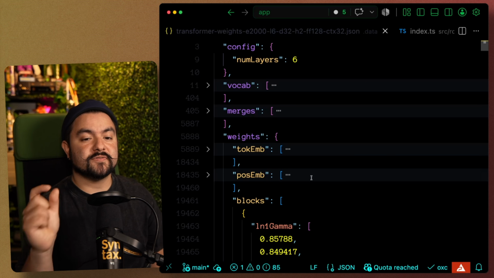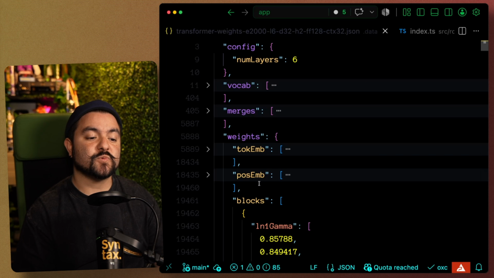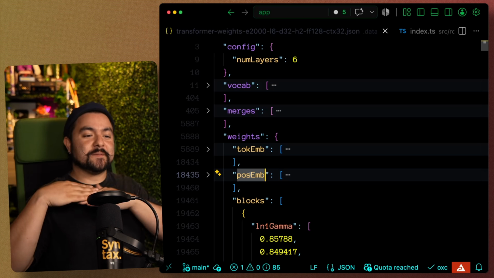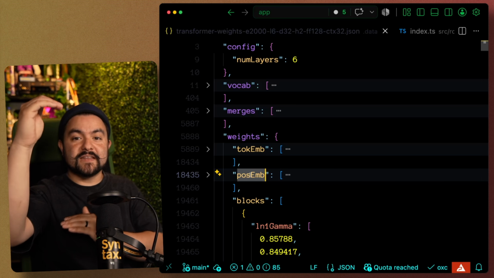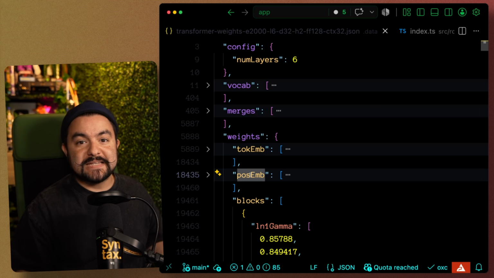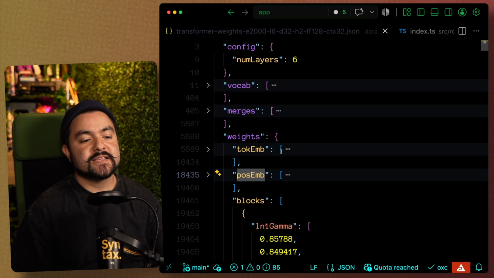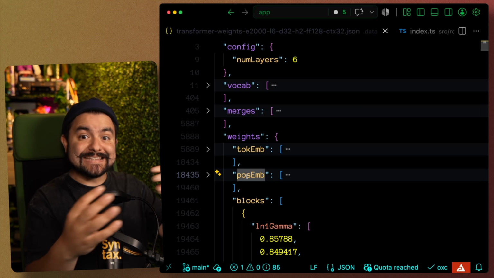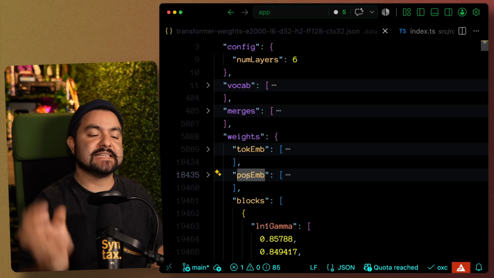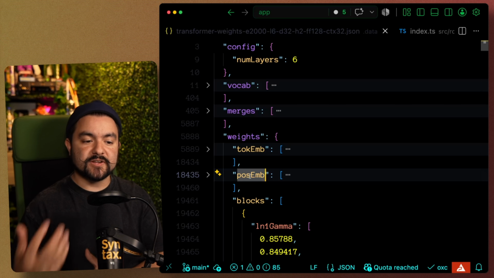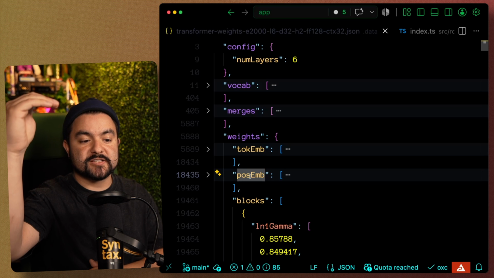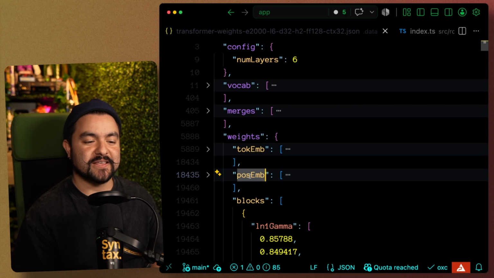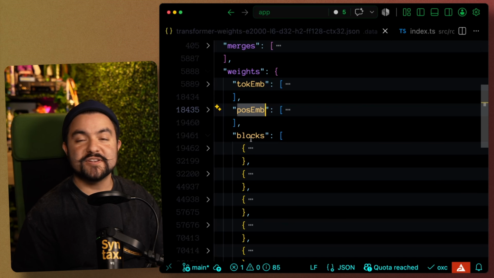Now, we have a separate embedding model for this transformer, and it has embedding weights as well as positional weights. So the input and output to this transformer is literally the list of every possible token. That's the input. And then the output is the list of every possible token. But our prompt isn't every possible token. It's just a few words. So this positional embedding essentially allows the model to learn, okay, the input here isn't everything. It's just these few tokens in this given order. So we actually train this positional embedding so that given a user's prompt, it turns it into a list of every possible token, but with the weights tweaked in a way that the model knows what order those tokens are in.